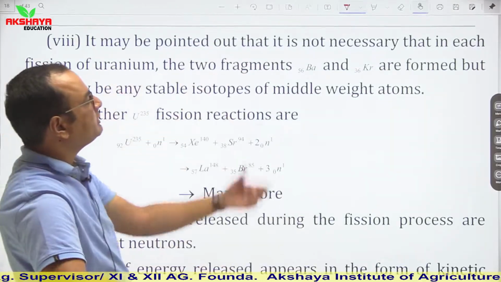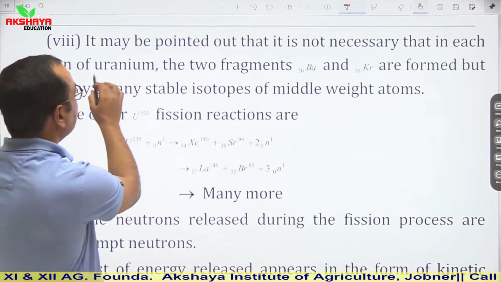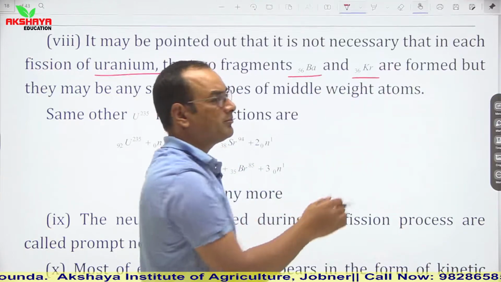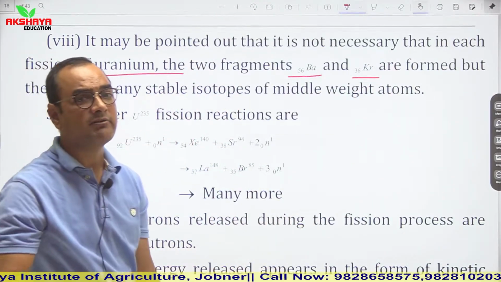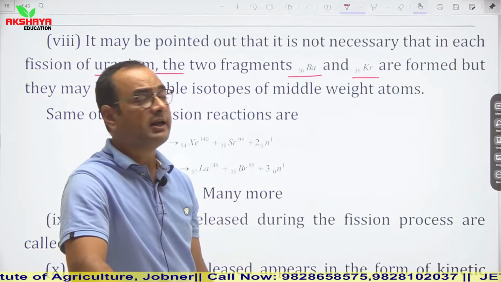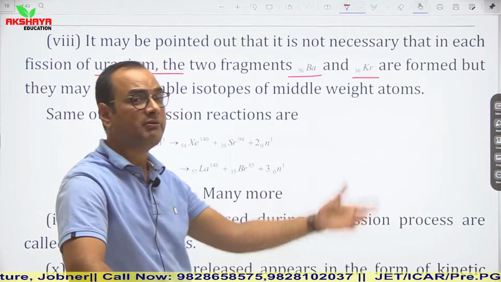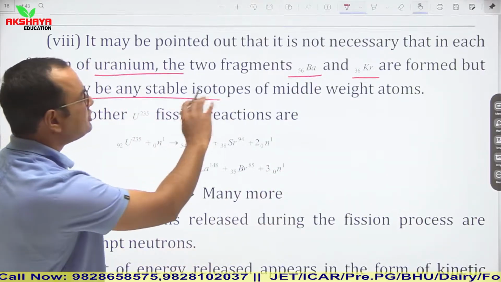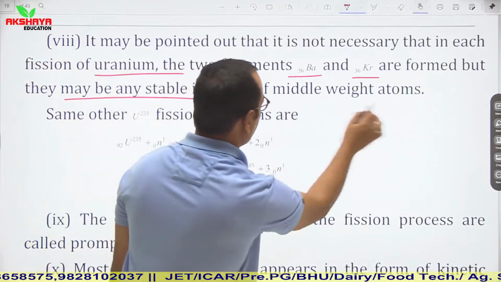It may be pointed out that it is not necessary that in each fission of uranium the two fragments barium and krypton are formed. As I told you earlier, it is not necessary that every time uranium fissions it will produce barium and krypton. It may form other middleweight nuclei also. There may be any stable isotope of middleweight atoms formed.